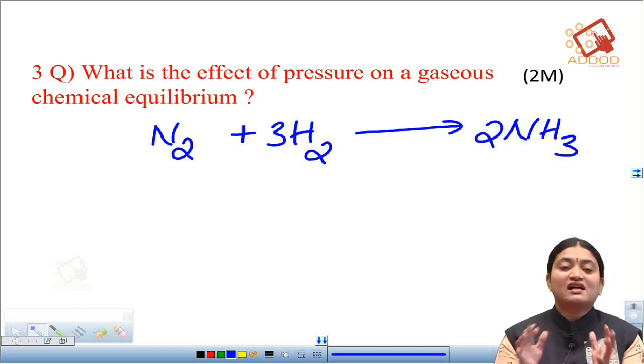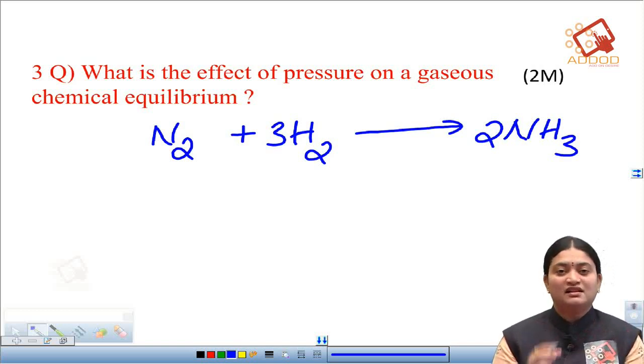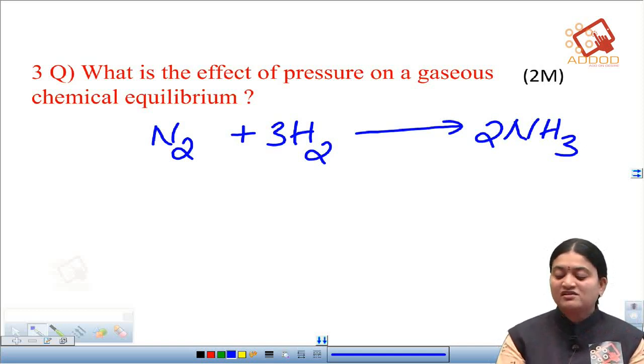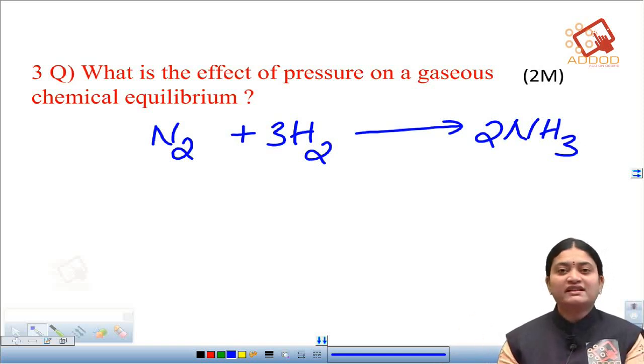So this is how pressure affects the chemical equilibrium. In this reaction, on the left hand side, the reactant part, we are having 4 moles in total, and on the right hand side we are having 2 moles.